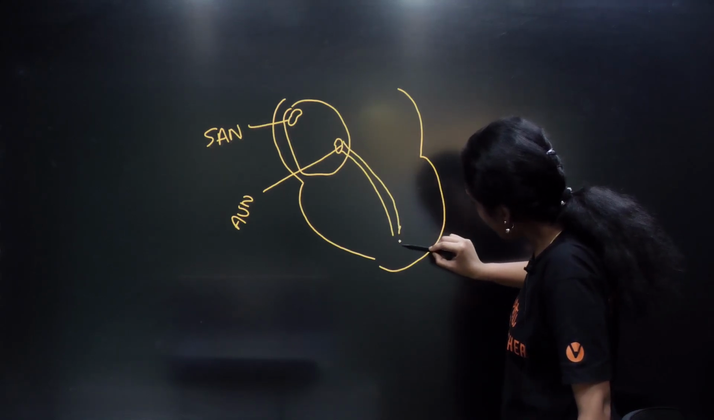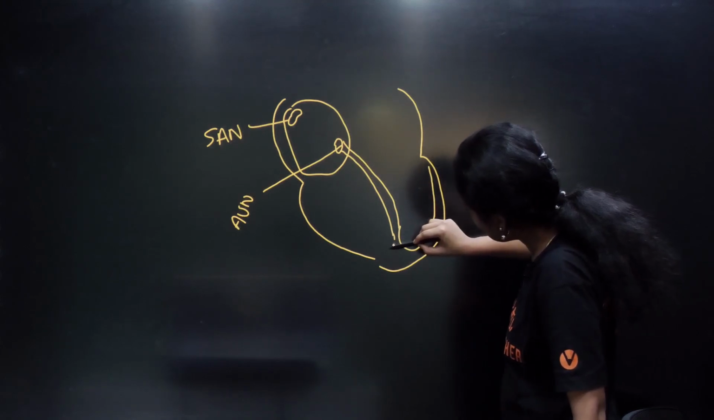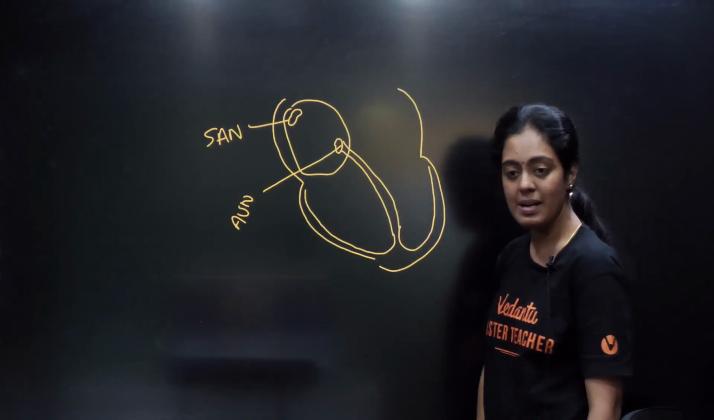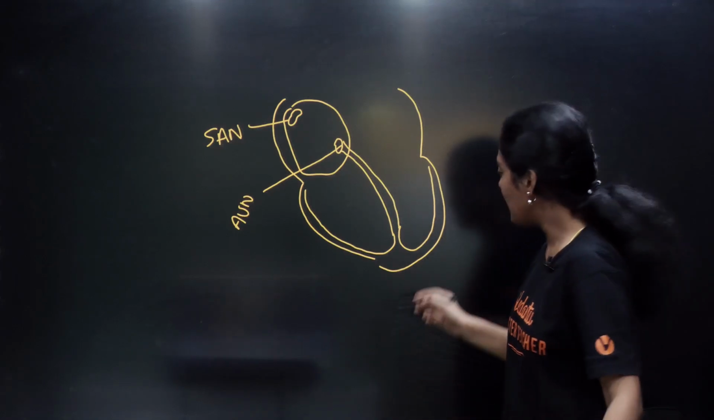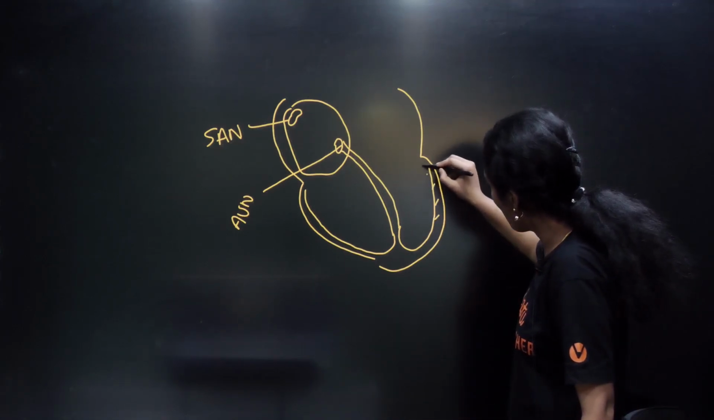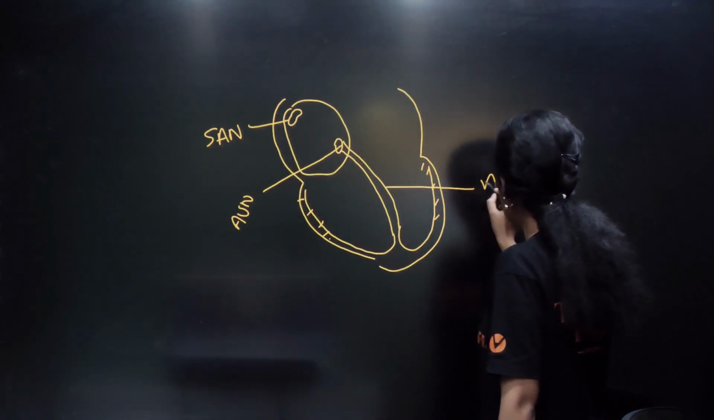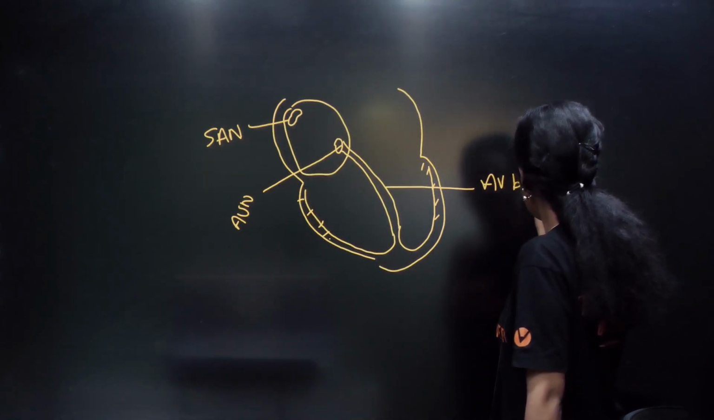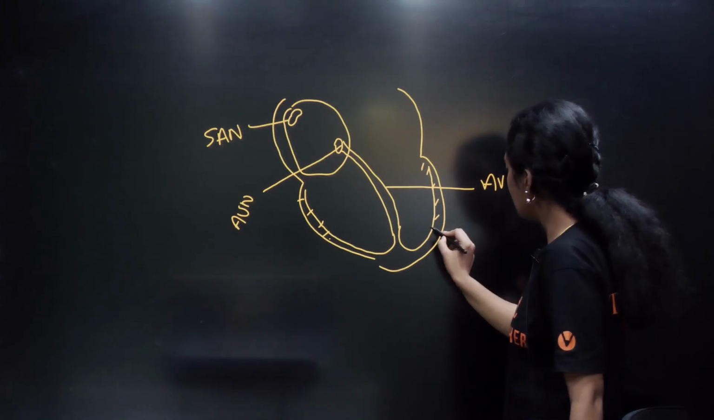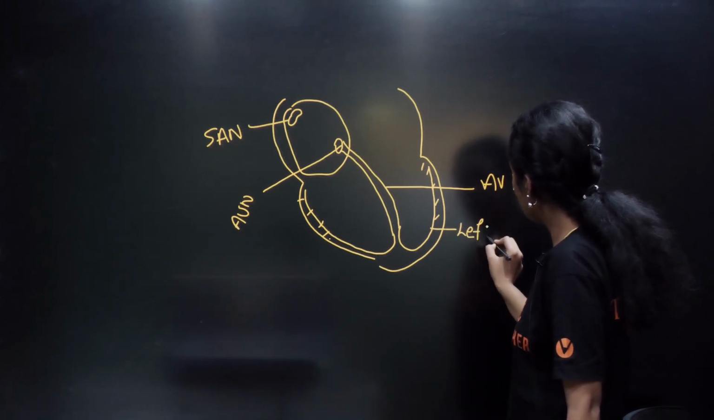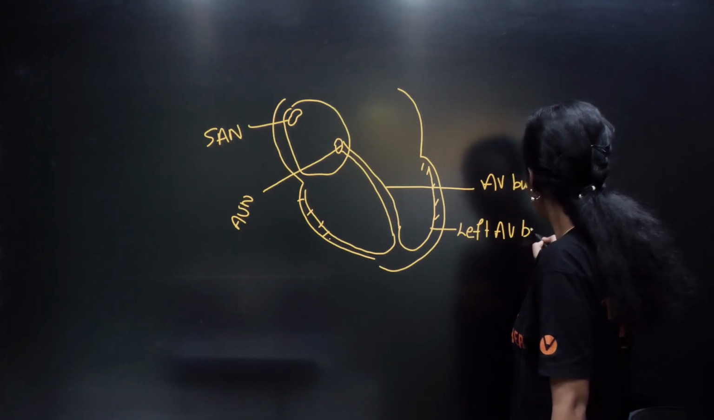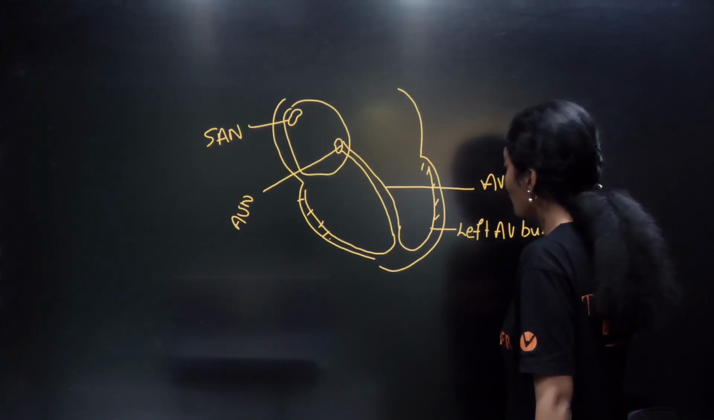Now this AVN will come out as an AV bundle. Correct? This AV bundle will split into right AV bundle and left AV bundle. Now this bundle will give rise to small fibers. So what is this? This is the AV bundle. And this is my left AV bundle. I hope all of you are getting it.